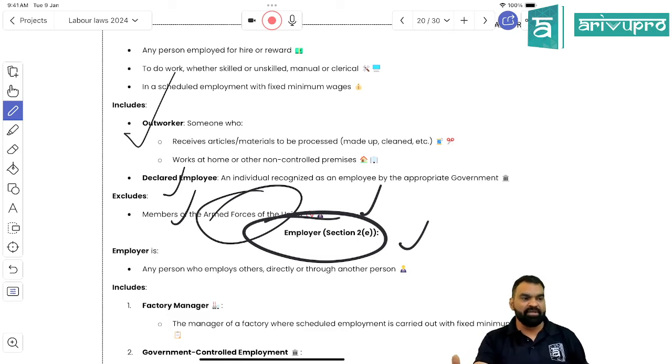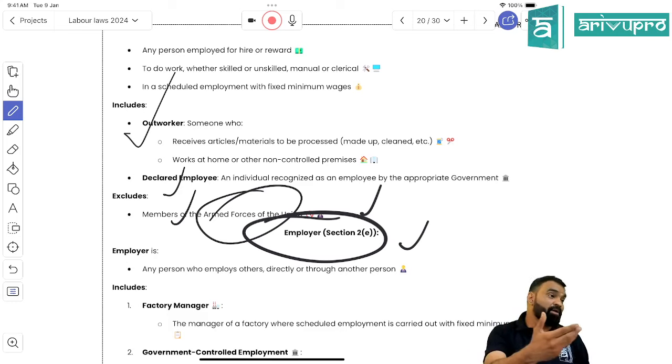He may perform skilled, unskilled, manual or clerical work, or he can get the work done from his home. He can be a gig worker or out worker, right? But if he performs such scheduled employment, you have to pay the minimum wage, right students?